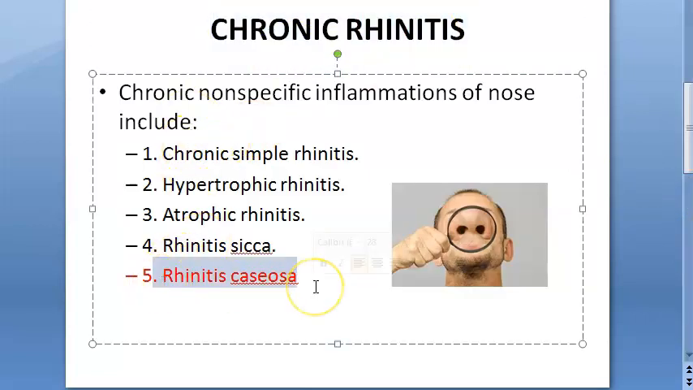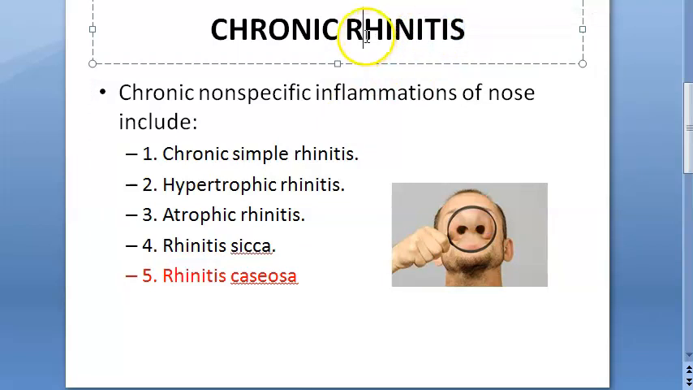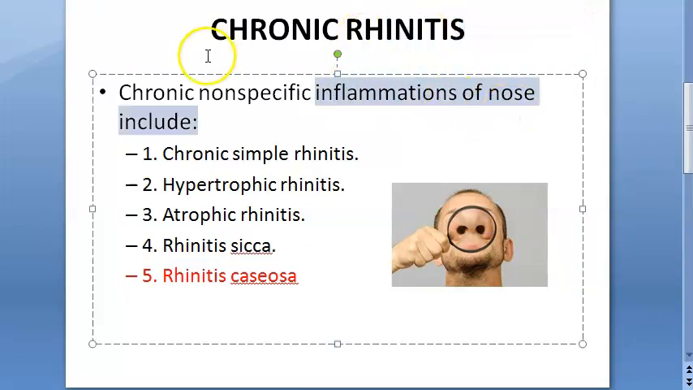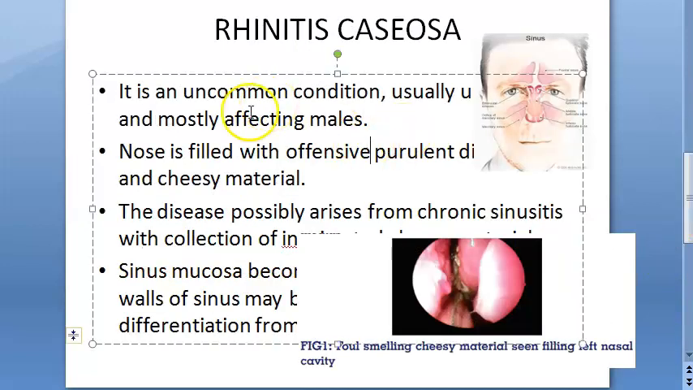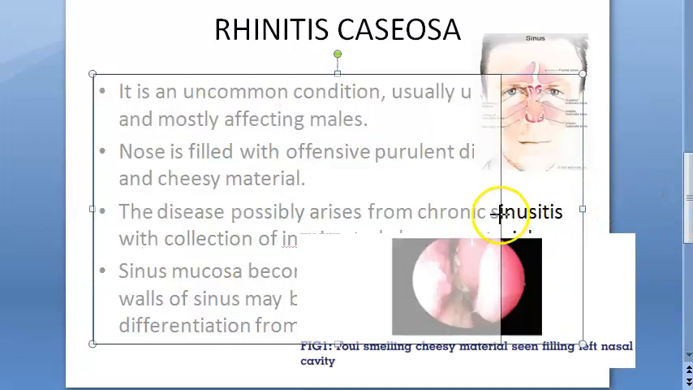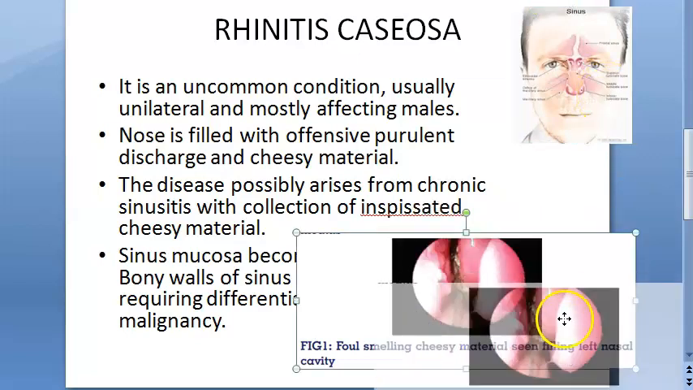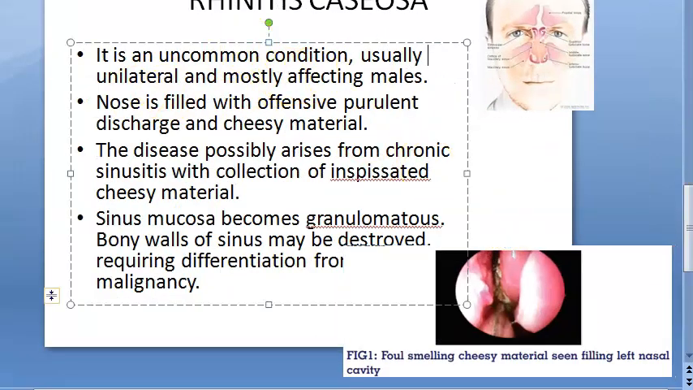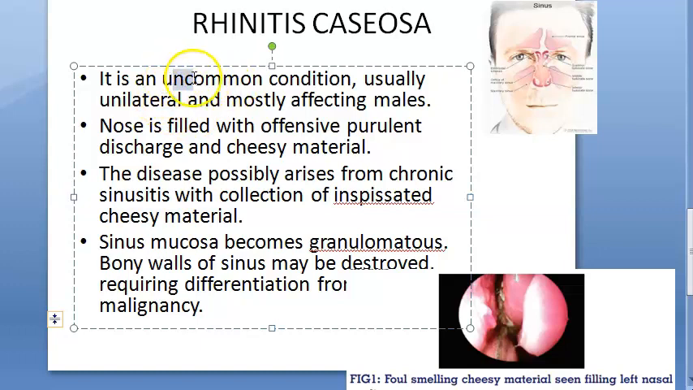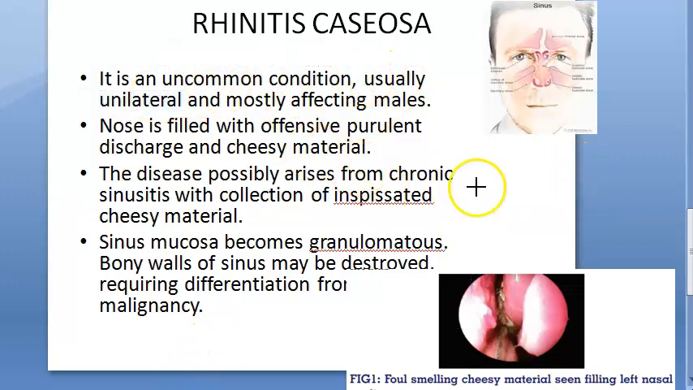So here you can see Rhinitis Caseosa. It's a chronic condition, long duration. Itis means inflammation. Inflammation of what? Rhino, the nose. Inflammation of the nose, a chronic condition, Rhinitis Caseosa. This is mostly seen affecting males. So here, what exactly happens? It's an uncommon condition, not at all very common, and the literature is very limited on this. It is unilateral, only one nose, and it is mostly affecting males.